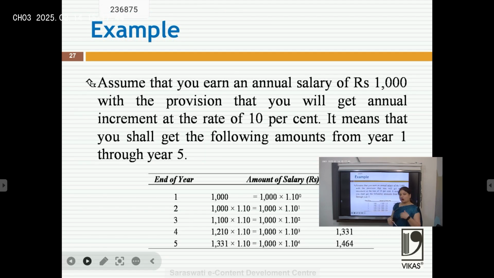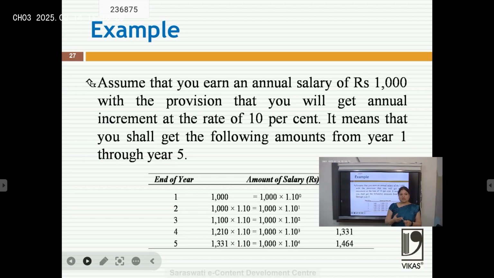I am taking the same example. Assume that you earn an annual salary of rupees 1000 with the provision that you will get an annual increment at the rate of 10%. It means you shall get the following amounts from year 1 to year 5. First, 1000, first year no increment, so 1.10 to the power 0. Next year 1.10 to the power 1, means 1100. Next year 1.10 to the power 2, 1210, 1331, 1464. It means my salary is also increasing.